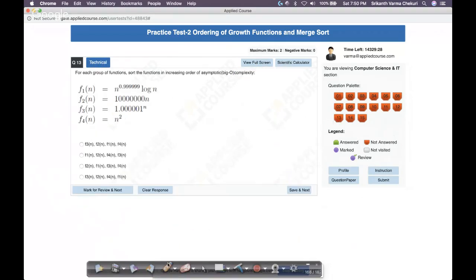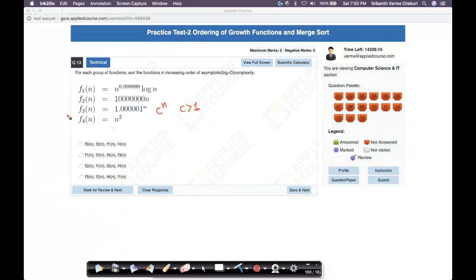The 13th question is this. It looks crazy complex at the outset, but it's not. Let me show it to you. What is this? This is c power n, where c is greater than 1. That's what it is.